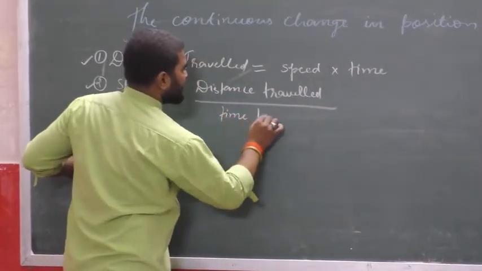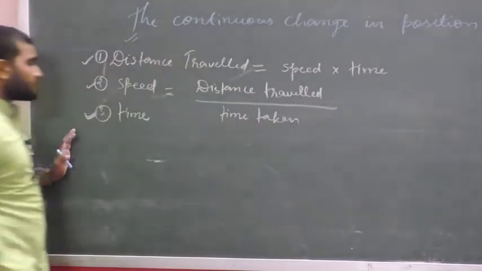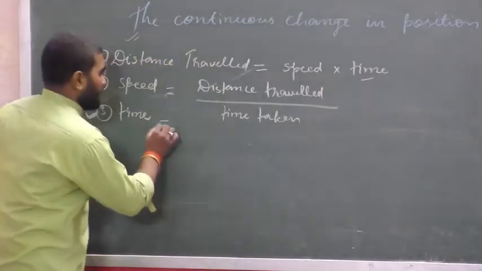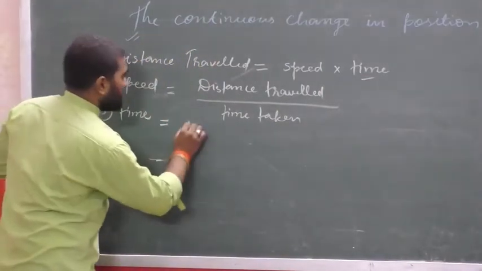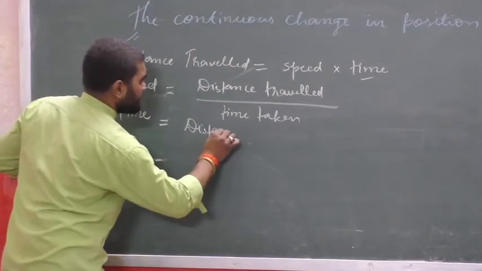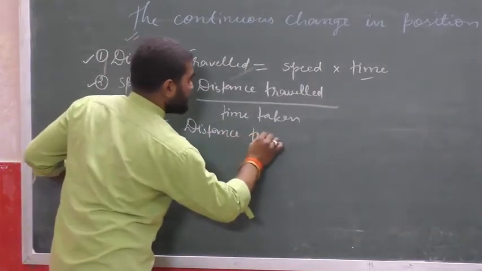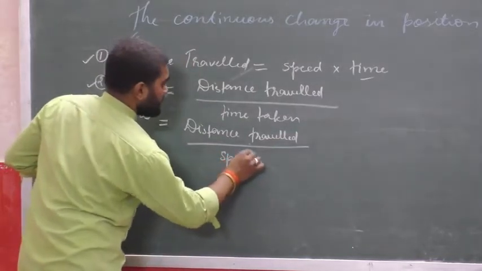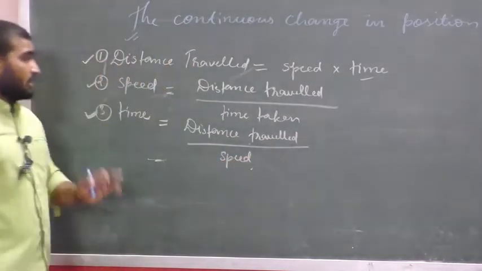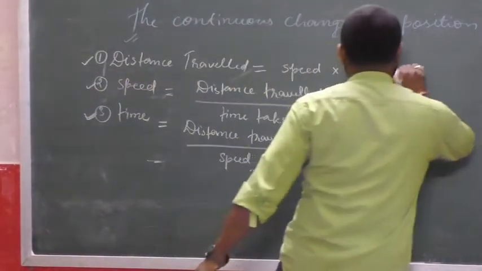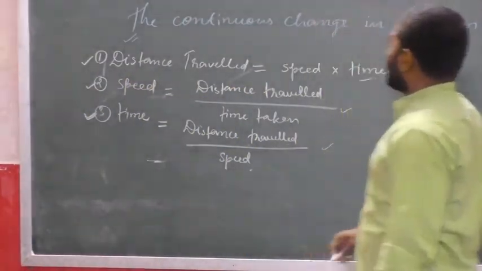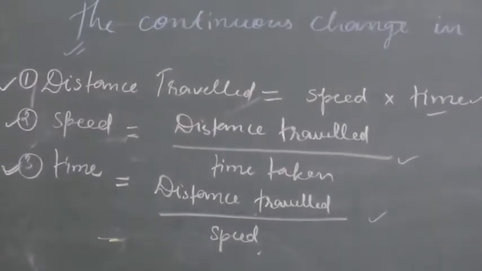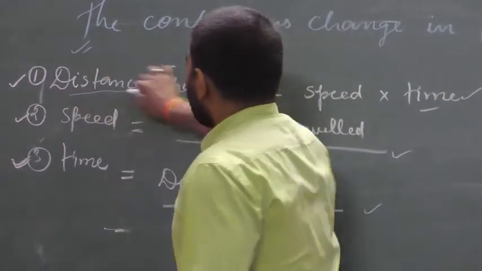And from the above formula we can derive another formula: time will be equal to distance traveled upon speed of the body. These three formulas will be used to solve numericals related to motion.